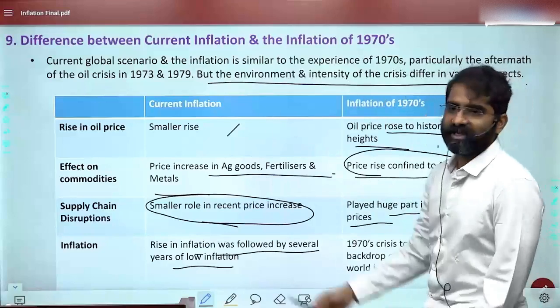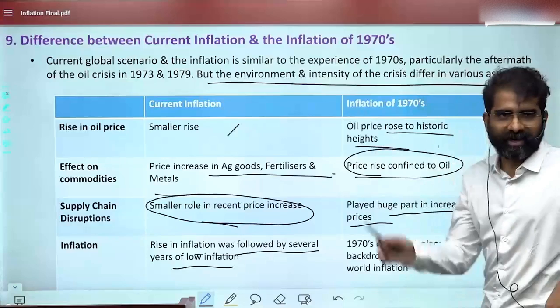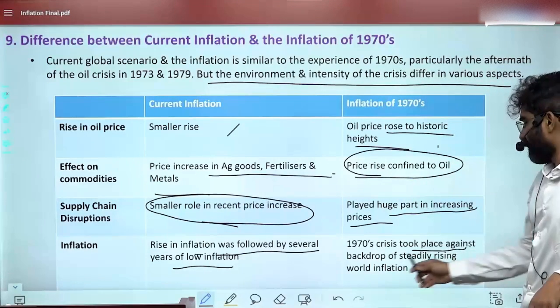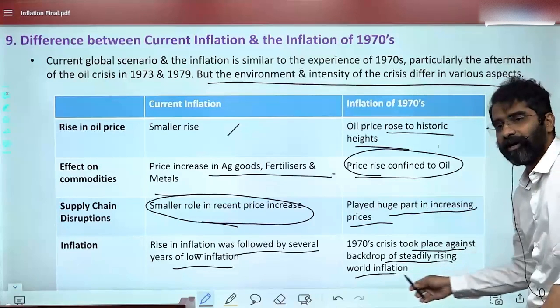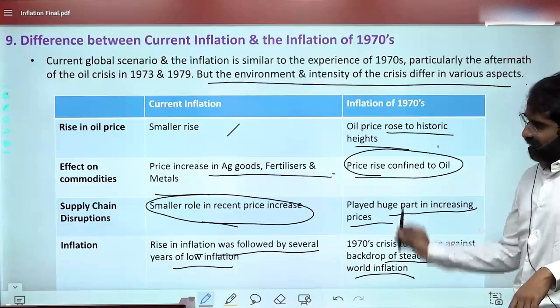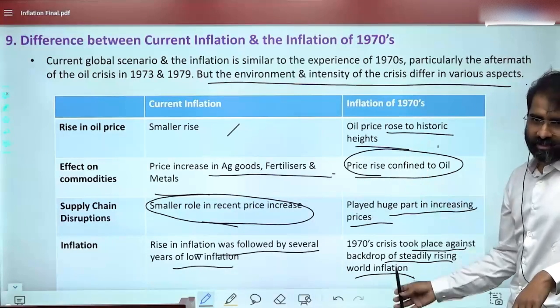Okay, current inflation increased, then again by December 2022 you find that there is a fall. But the 1970s crisis took place against the backdrop of steadily rising world inflation. Steadily rising world inflation. So this is a risky area, and there was more of a hard landing rather than a soft landing.